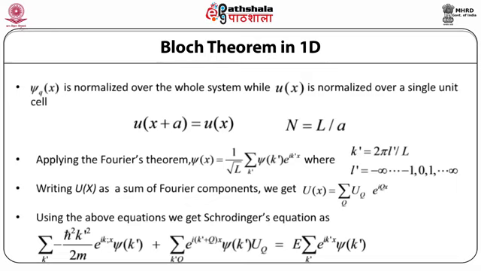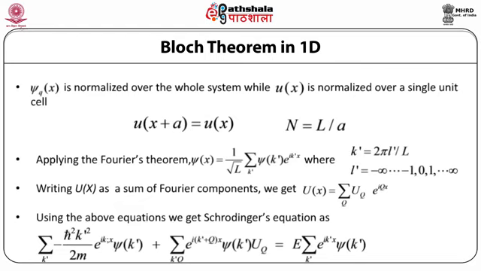Since the potential U(x) is also periodic, we can also write U(x) as a sum of Fourier components as U(x) equal to summation over Q of U_Q e^(iQx), where capital Q is the reciprocal lattice vector, equal to 2π l by a, where l is an integer.